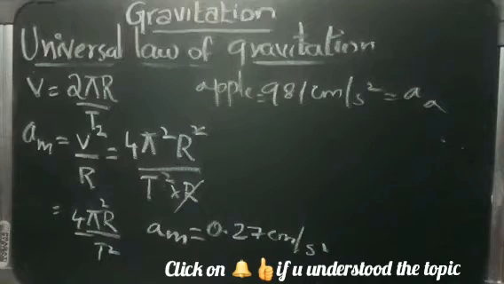Newton knew the radius of the earth, r_e, and the distance of the moon from the center of the earth, r_m, and then he calculated further. What he did was divide the distance of the moon from the center of the earth by the radius of the earth, that is r_m by r_e.